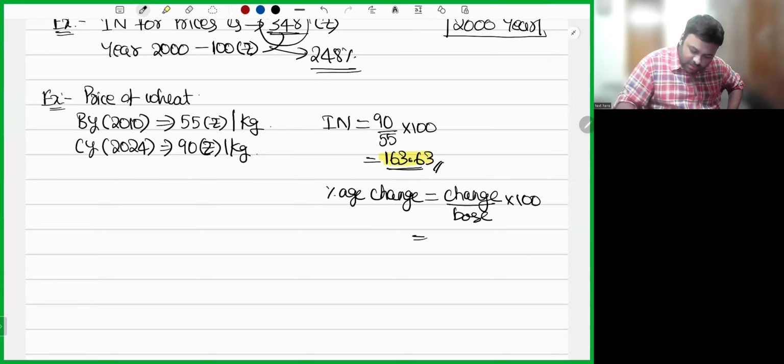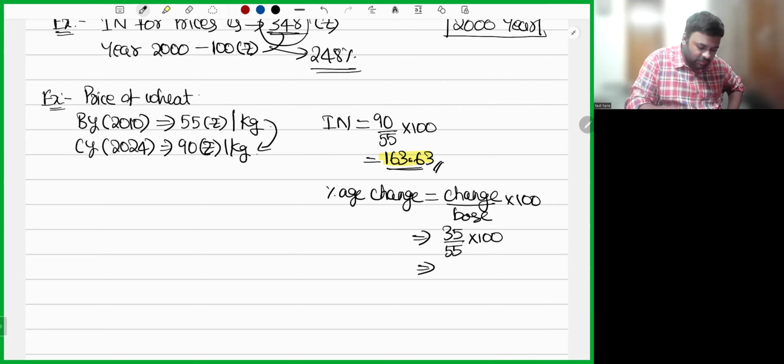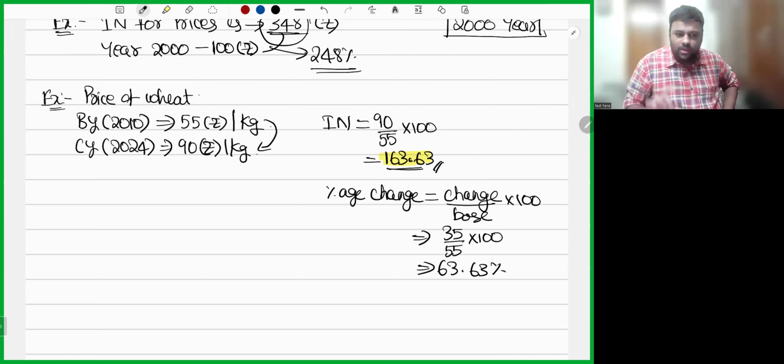Now 55 has become 90. What is the change? 90 minus 55, 35, divided by 55 into 100. So it is 63.63%.